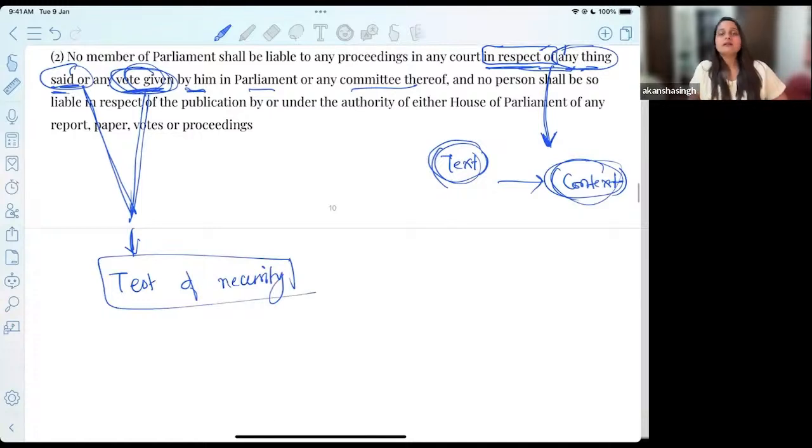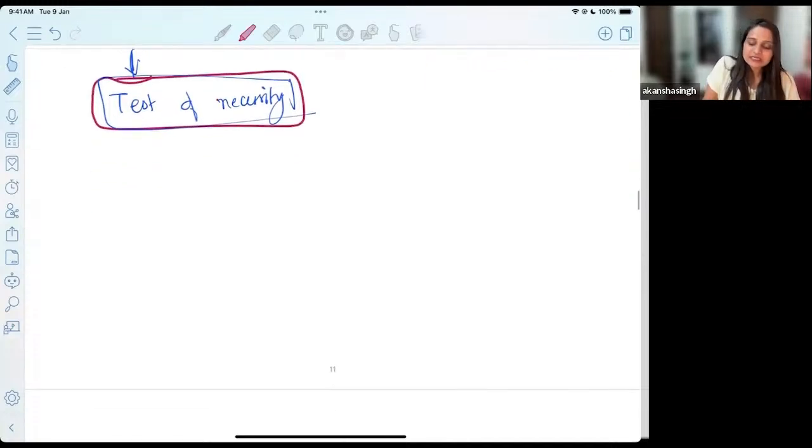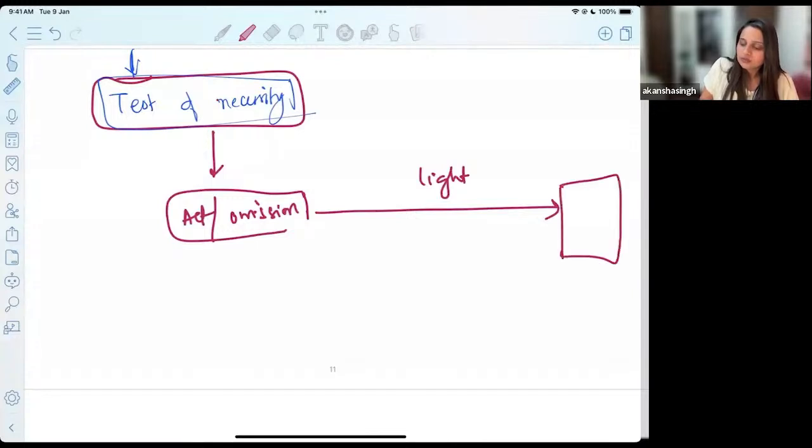Okay, remember, this is the test that has been so laid down in this particular judgment, called the test of necessity. And what is this test of necessity? It says that whatever act or omission you are doing will be seen in the light of the duty that you have or the power that you have as a member of the legislative body.